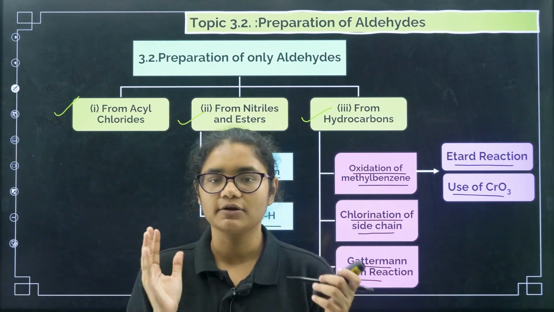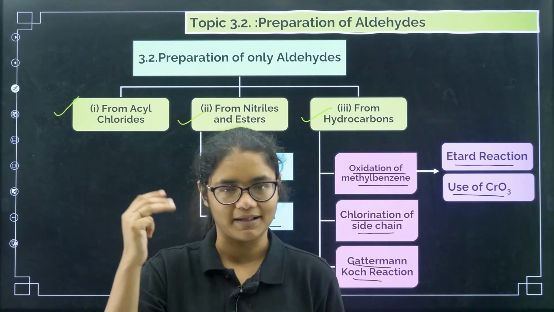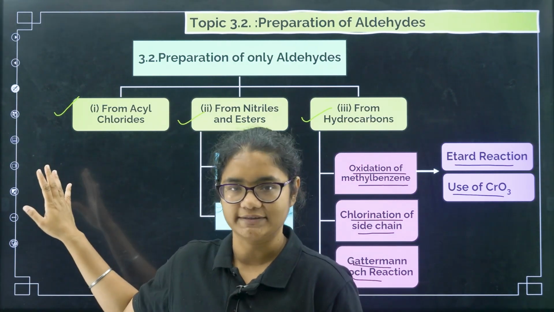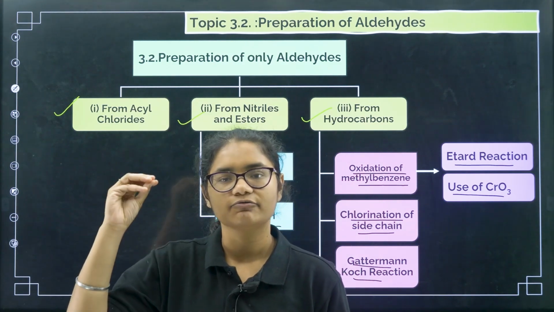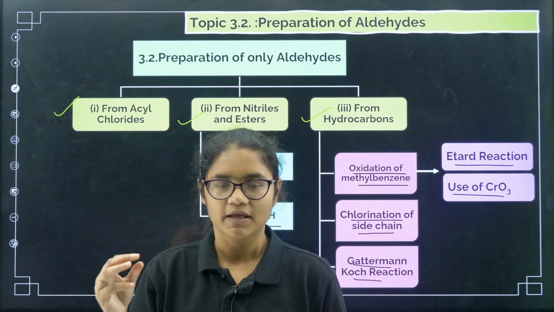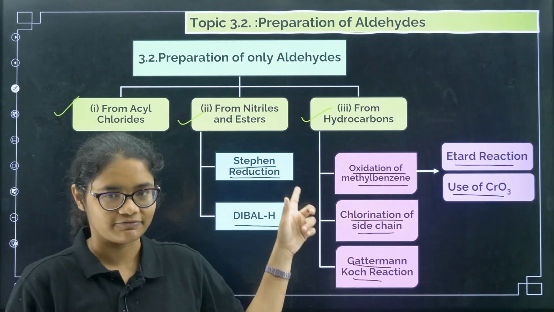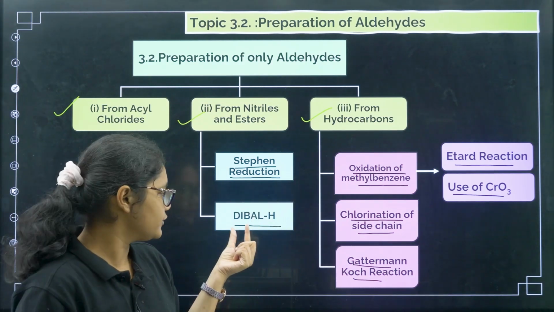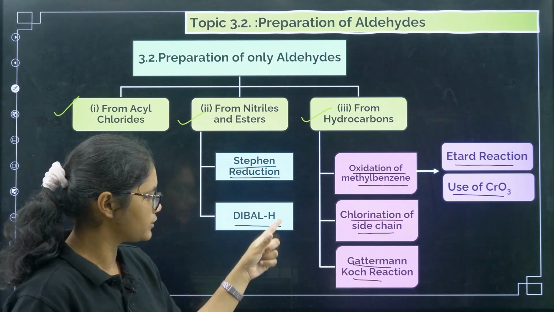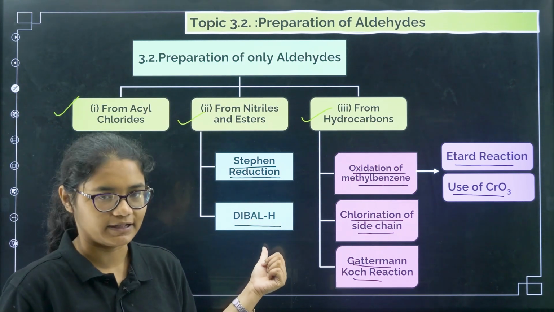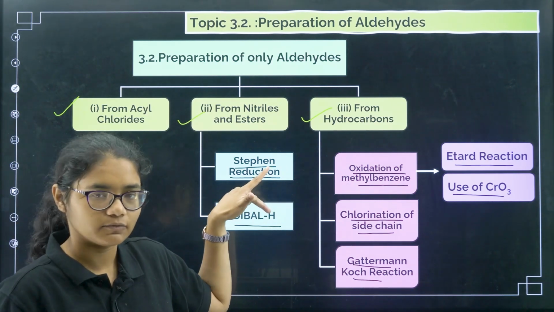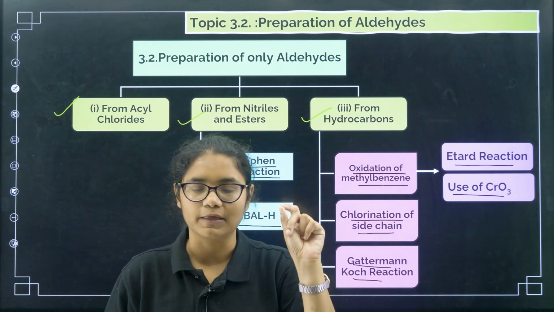First, preparation of only aldehydes, we have three methods. From acid chlorides, first one. Second one from nitriles and esters. From nitriles, whatever is done, that reaction is called as Stephen reaction, and a reagent used from nitriles and esters to convert to aldehydes is DIBAL-H. These are two different reactions where we can get aldehydes.